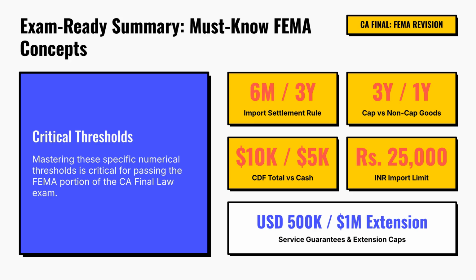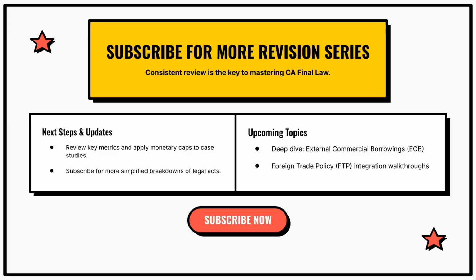Also remember the 25,000 rupees limit for importing Indian currency from most countries, along with the guarantee limits of $500,000 and $100,000. Finally, never confuse current account transactions with capital account transactions. If a transaction alters cross-border assets or liabilities, it belongs to the capital account category under FEMA.